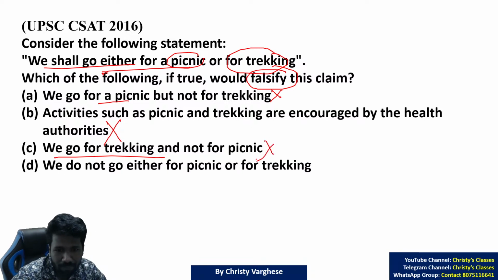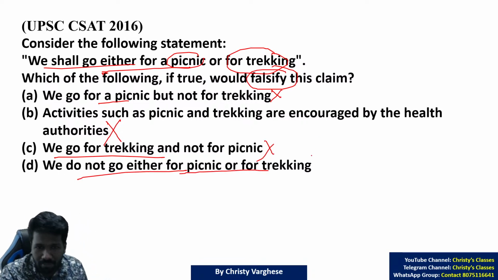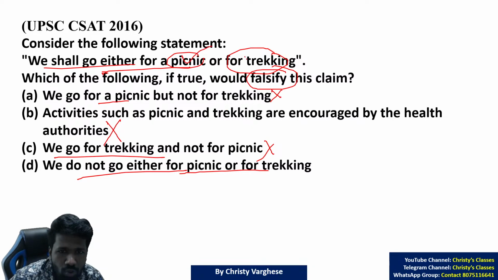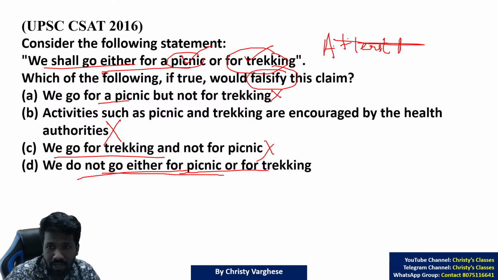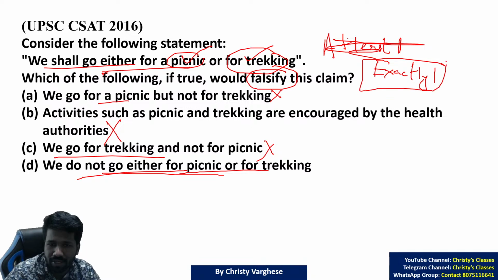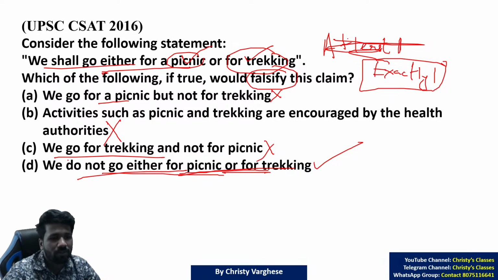We do not go either for picnic or for trekking. That means one of these two we should go. We do not go for either means zero activities we are participating in. That is falsifying this, no? Because this is saying exactly one activity should be participated in. But this says zero activity we are participating in. So that is falsifying the claim.